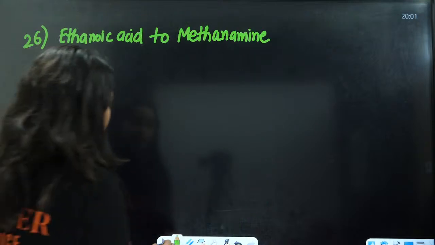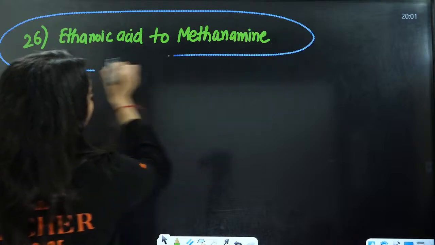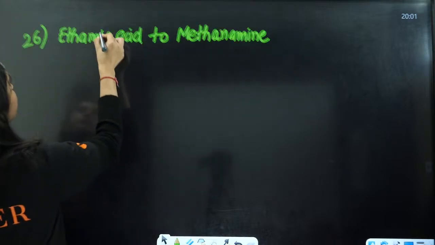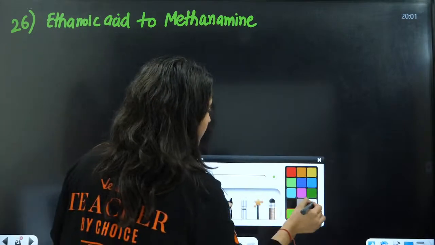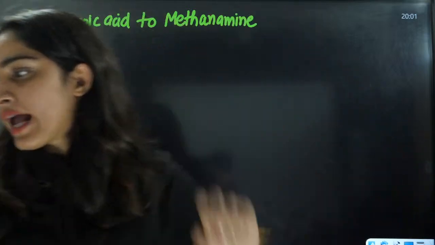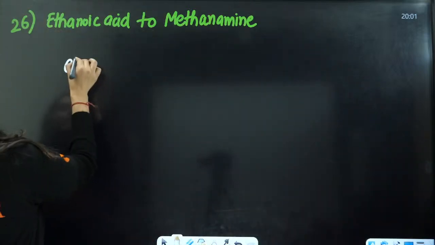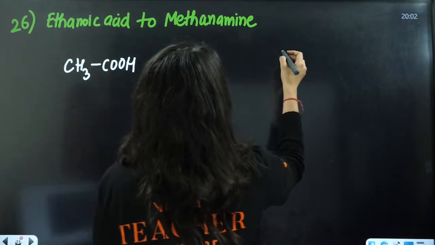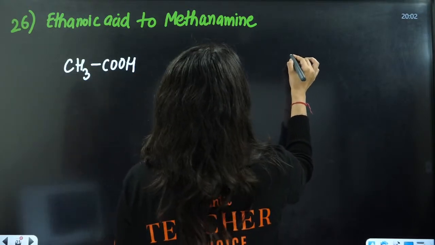Next is ethanoic acid to methanamine. Everybody, ethanoic acid to methanamine. We're just left with 5 more reactions. Now, ethanoic acid, that is CH3COOH, is converted into methanamine.